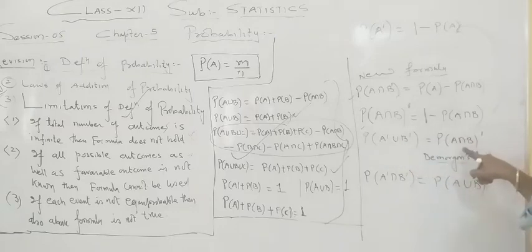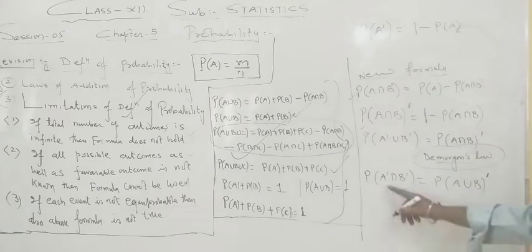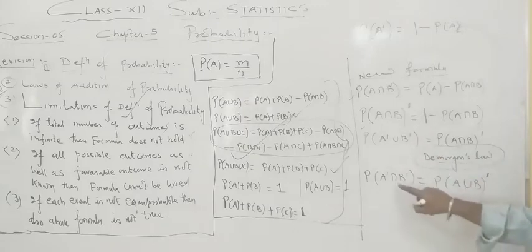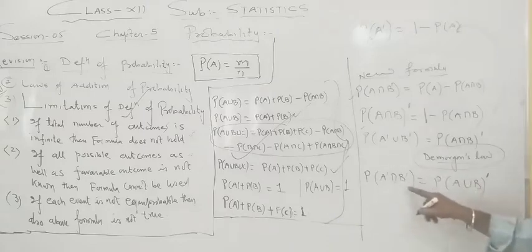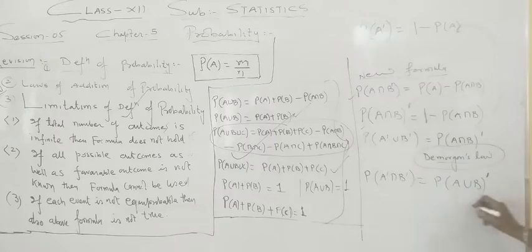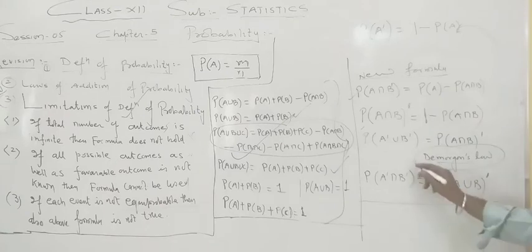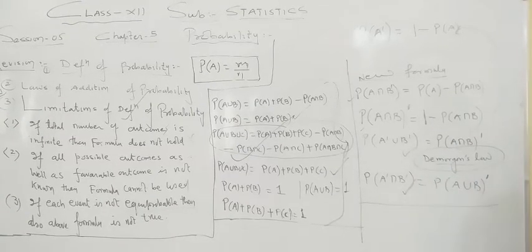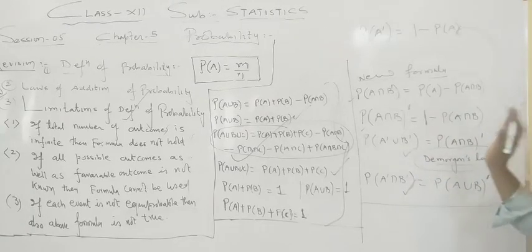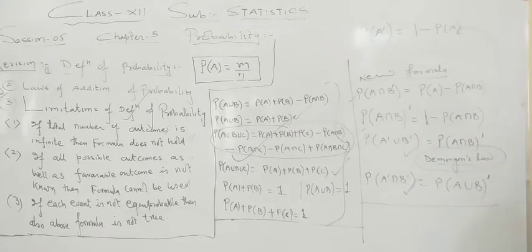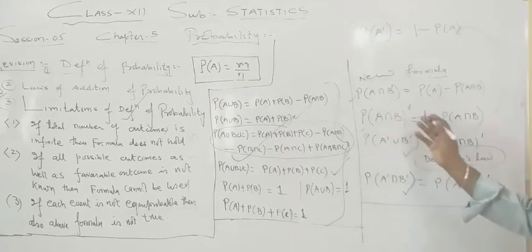If it is union, it will become intersection. If dashes are inside, you put a dash outside. This is called De Morgan's law for a mathematics student. Similarly, probability of A dash intersection B dash. Again you reverse the symbol: if it is intersection, you write union, and the individual dashes you put as one whole dash outside. So this will be your second formula, under the heading of De Morgan's law. Whenever I use the words De Morgan's law, these two formulas we are going to use. So we have collected all the formulas so that we can solve the questions of exercise 1.2 and 1.3.